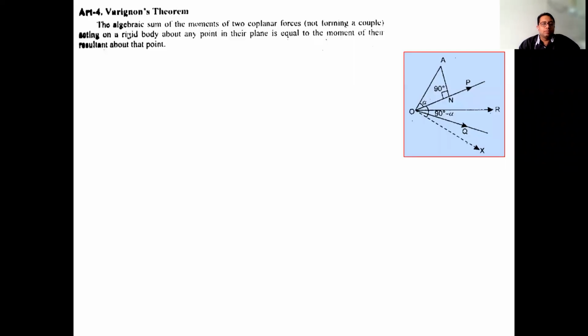So Varignon's theorem in the topic moments, the statement of this theorem is: the algebraic sum of the moments of two coplanar forces not forming a couple. What is the meaning of a couple? A couple is when equal and opposite forces are applied on a body; if they are equal and opposite, then we say that these two forces form a couple.